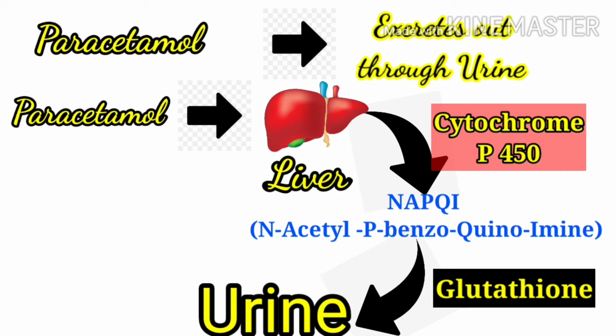So, most of the paracetamol toxicity mainly depends here. If NAPQI is accumulated, paracetamol toxicity occurs. Or if glutathione levels are reduced, paracetamol toxicity occurs. I'll discuss this later in the later slides.